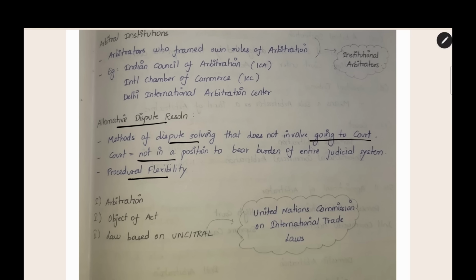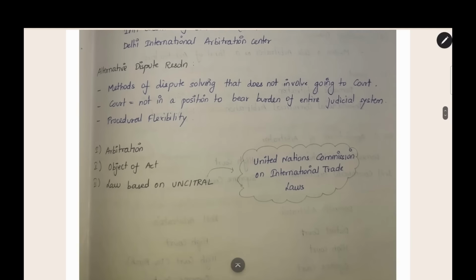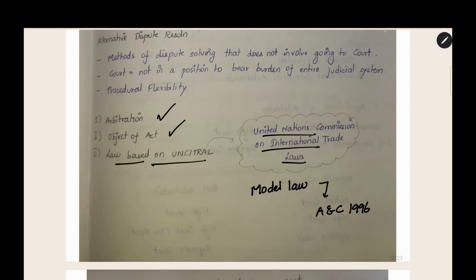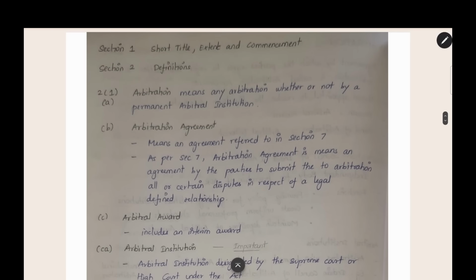And in arbitration, we have procedural flexibility. We can set the formalities according to our wish. There is no rigid formality like courts. And we saw about arbitration, the object of the act, and the law is based on UNCITRAL, the United Nations Commission on International Trade Law. This is a model law upon which we have created our own Indian Act. There is a model law, and we have modified it and adapted it to our legal system as the Arbitration and Conciliation Act 1996. The main point is the law is based on the United Nations Commission on International Trade Law.